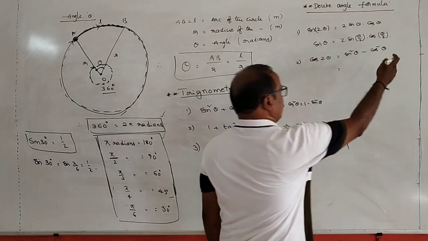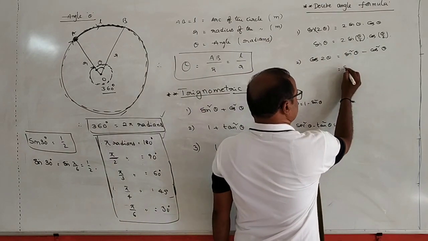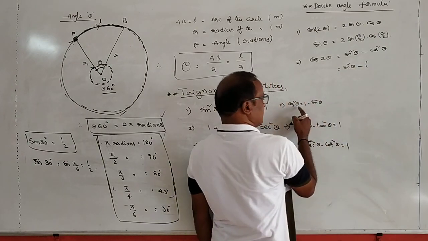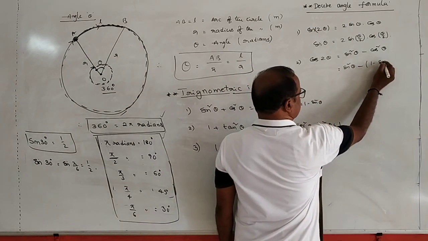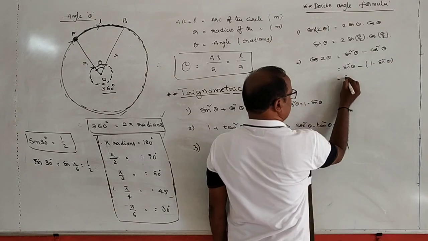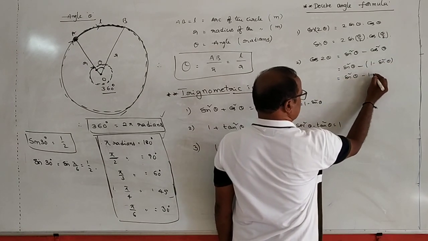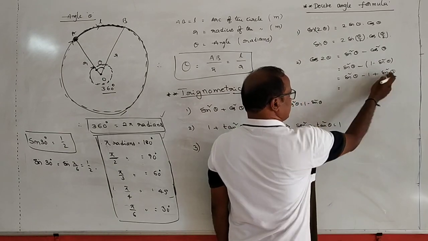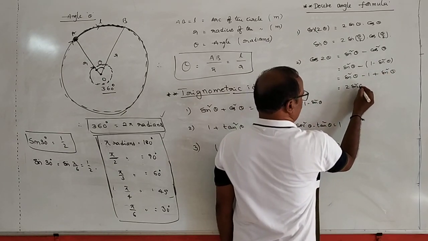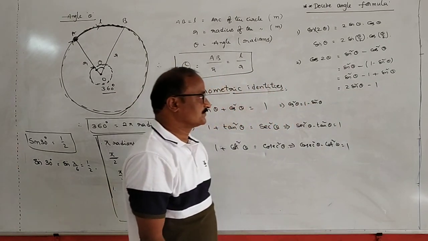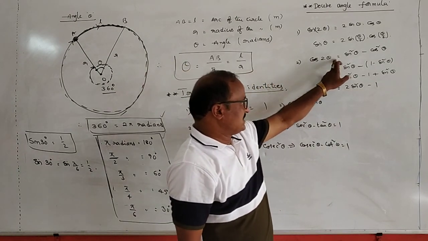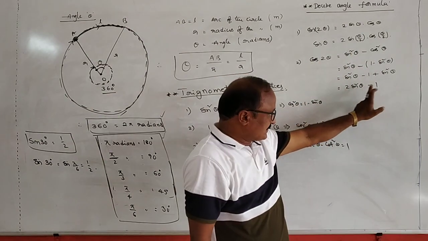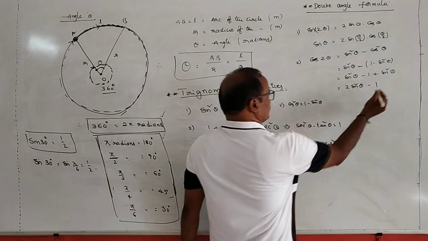Suppose I write this here, what does it become? Cos square theta minus sin square theta, with cos square theta replaced by 1 minus sin square theta, is equal to 1 minus sin square theta minus sin square theta, which is 1 minus 2 sin square theta. Okay, cos 2 theta is equal to cos square theta minus sin square theta, or 1 minus 2 sin square theta.